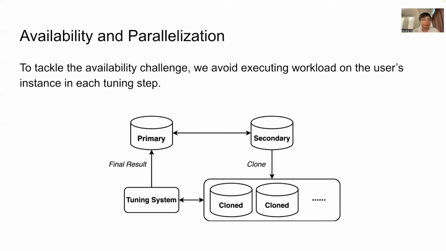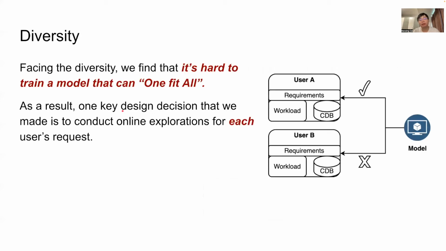Facing the diversity of personalized requirements such as disabled knobs and adjustable ranges of knobs on different workloads, we find that transferring knowledge from history data over a different workload or a different search space to be incredibly challenging. It's really hard to train a model that can one-fit-all. As a result, one key decision that we made is to conduct online exploration for each user. Unfortunately, this poses a cold start challenge since our exploration needs to start from scratch.